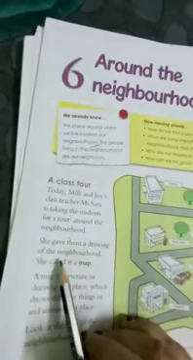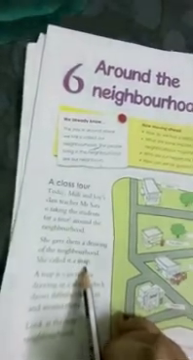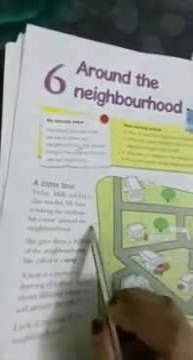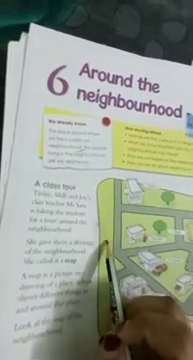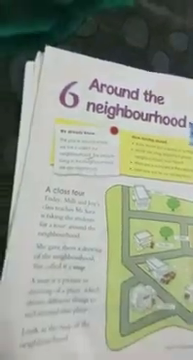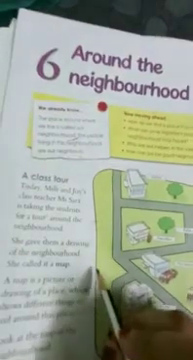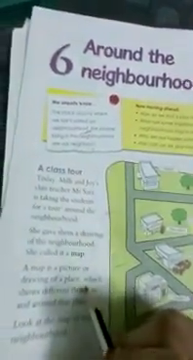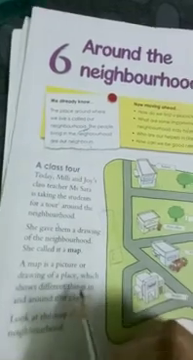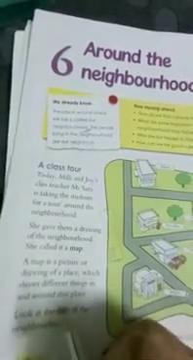She gave them a drawing of the neighborhood. She called it a map, a drawing of the place around them. So we call that drawing a map. A map is a picture or drawing of a place. So what is a map? A map is a drawing of any place, which shows different things in and around that place.